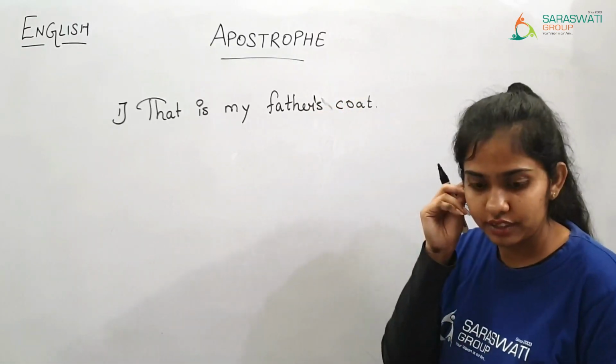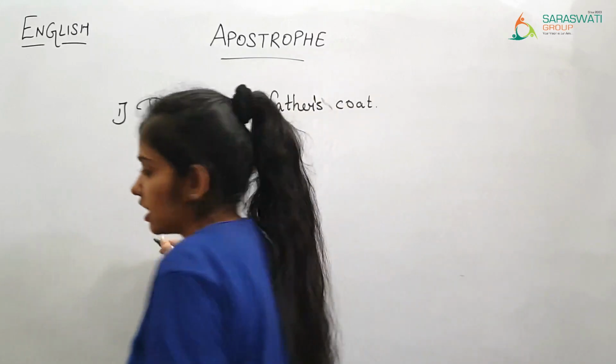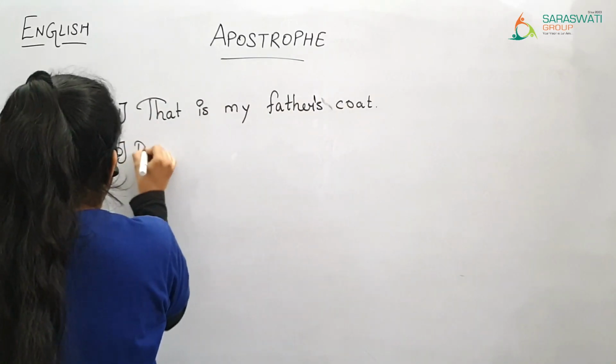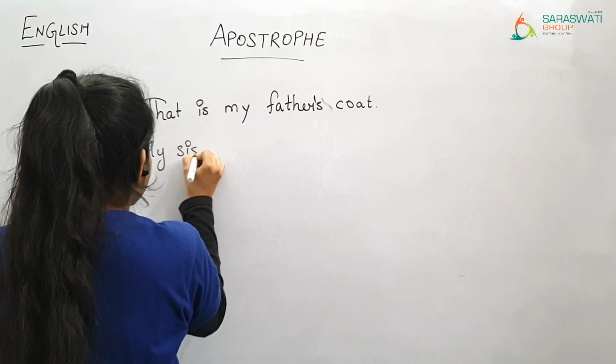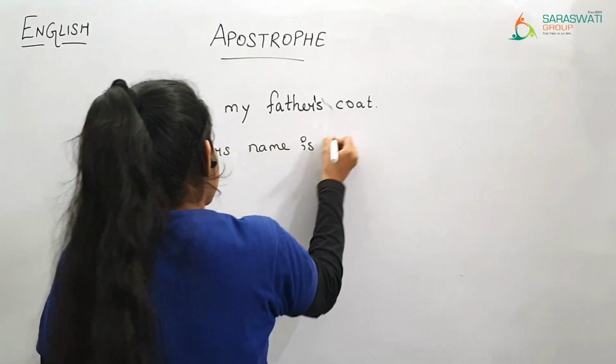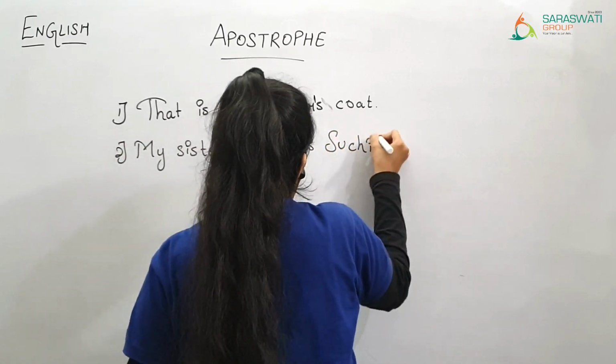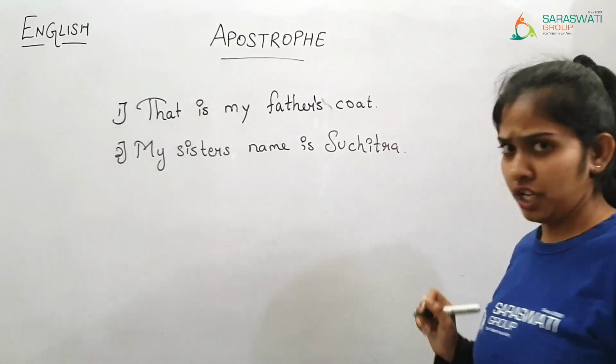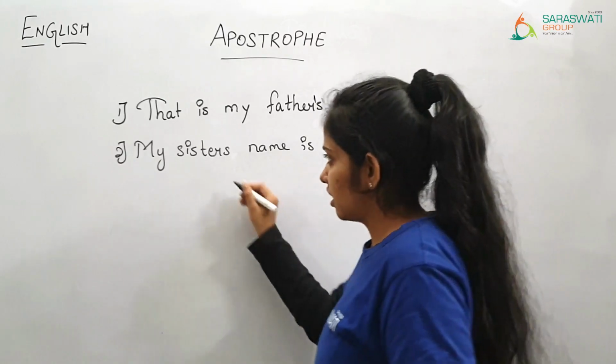Father's coat. Then, my sister's name is Suchitra. So whose name? Suchitra's.